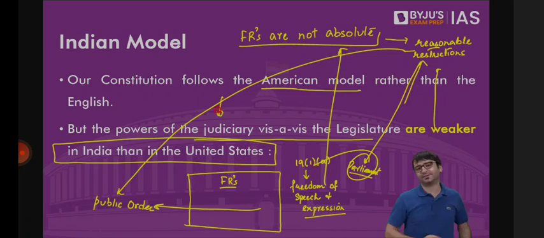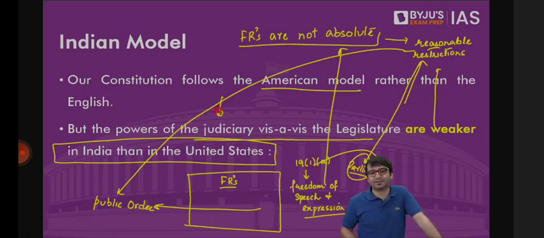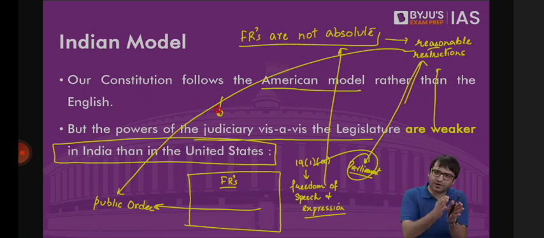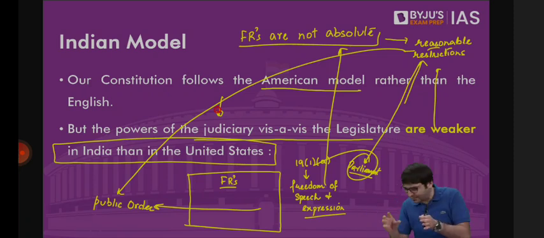Judiciary can impose restrictions on your fundamental rights, not the US Congress, not the US Parliament. But in India, we have a list of fundamental rights. These fundamental rights are equally binding on the executive and equally binding on the legislature as well. Neither the executive nor the legislature can violate these fundamental rights. But if restrictions are to be imposed on fundamental rights, those restrictions can be imposed by the legislature, by the parliament, not the judiciary.